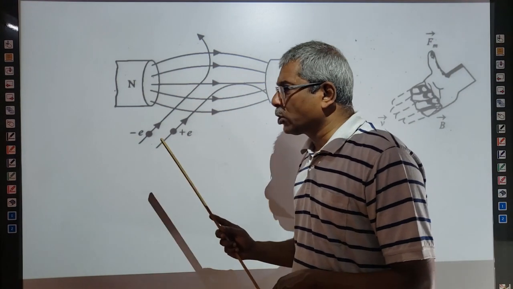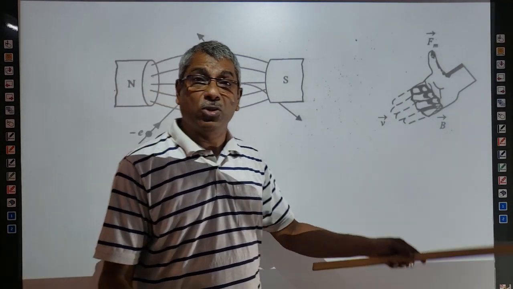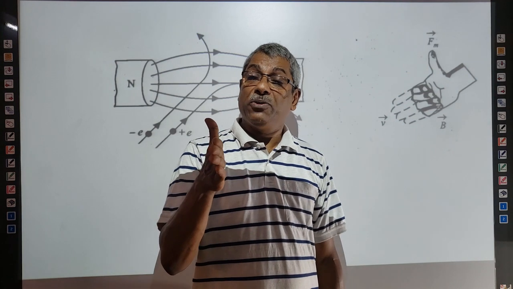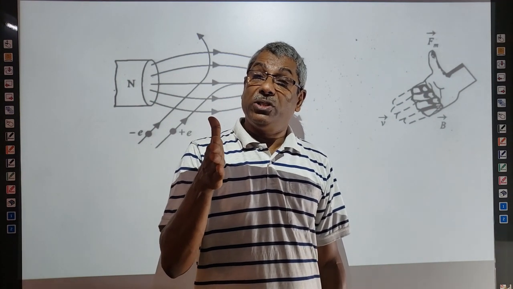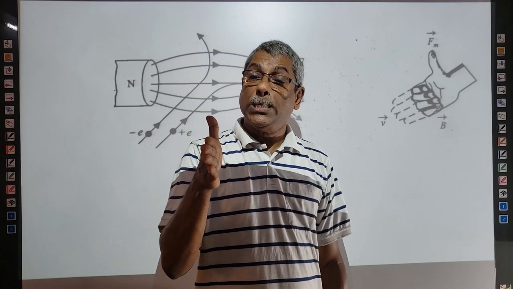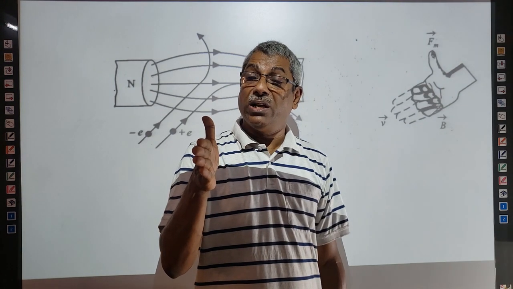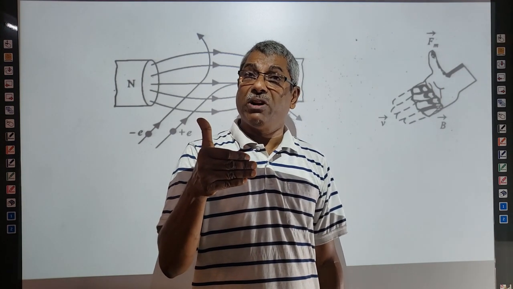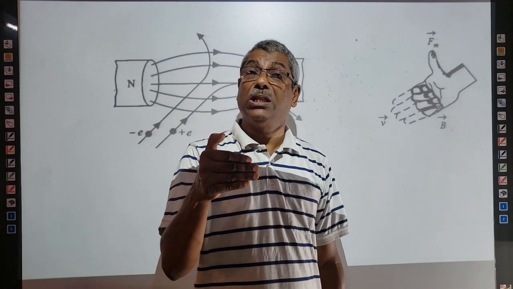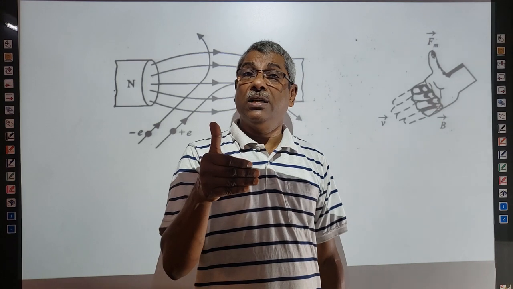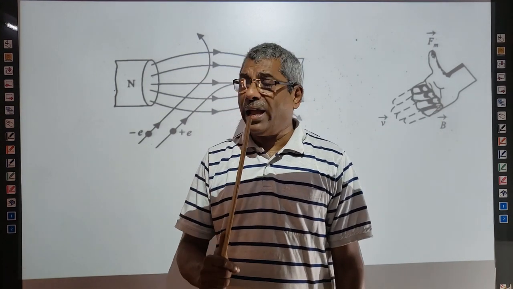The same thing is explained by the right hand rule, which I have already said. Keep the fingers of the right hand straight. The direction of the fingers shows the direction of motion of the charged particle. The orientation of the fingers of the right hand is such that when you turn the fingers at right angles, they show the direction of the magnetic field. Then the thumb will show the direction of the force on the charged particle. I will explain this to you with a real experiment.